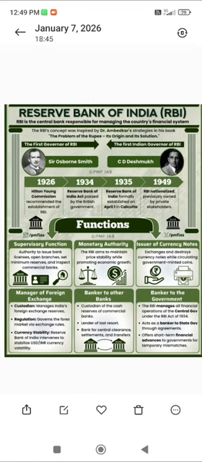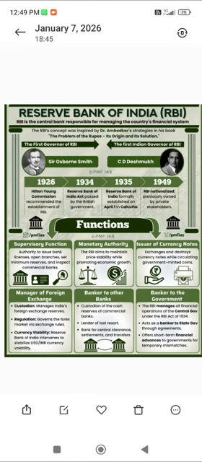The next function of RBI is manager of foreign exchange. They work as a custodian, a currency stabilizer, and a regulator of foreign exchange. If you are going to a foreign country and you need some currency exchange, without this regulatory body we cannot exchange currency. This is most important.